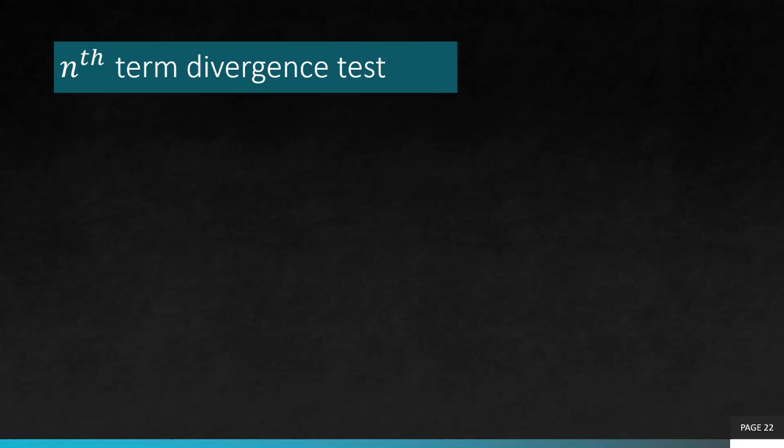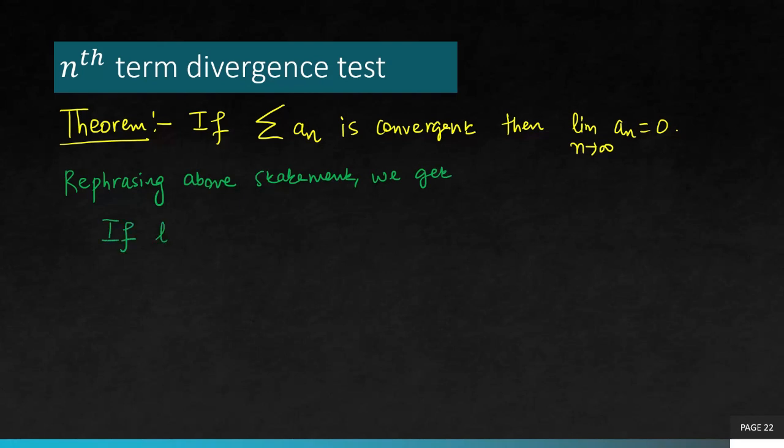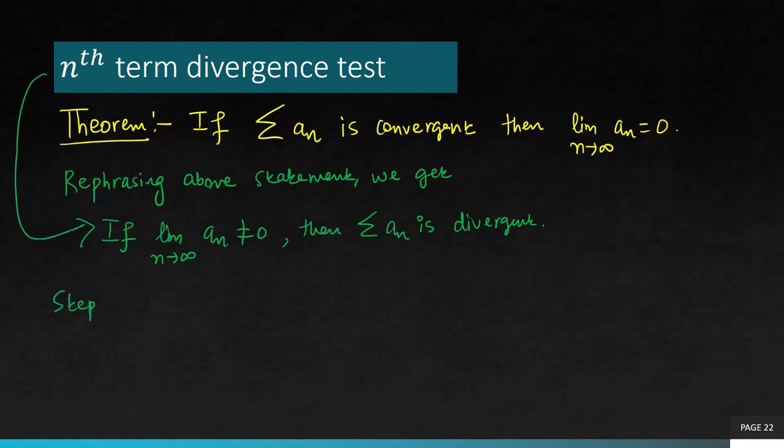So let's read the statement of this test first. To understand the statement of this test, we need to actually understand a theorem, which tells us if summation an is a convergent series, then limit n goes to infinity, an has to be 0. Now, if you rephrase this theorem, we can rewrite it equivalently as: if limit n goes to infinity, an is non-zero, then this series is divergent. So this test is known as nth term divergence test.